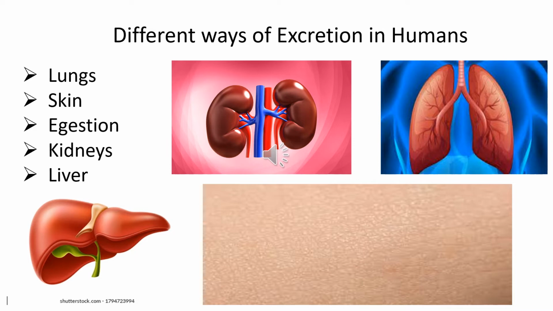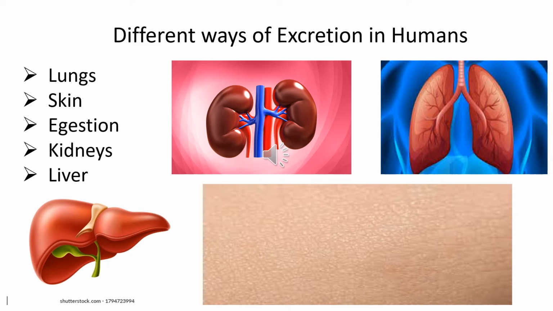Next is digestion. It involves the excretion of undigested waste from the body through the anus. The next is kidneys. The kidneys help in the removal of toxic substances and nitrogenous substances from the body in the form of urine. The next is liver. It helps in the conversion of amino acids to urea.